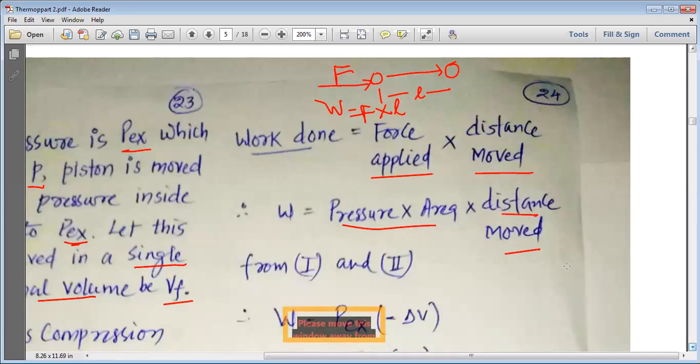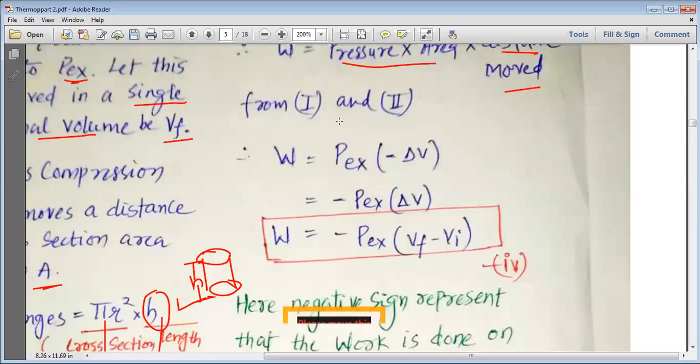So ultimately, from equations 1 and 2, we can write W is equal to P external multiplied by delta V. But delta V is negative, because V final minus V initial gives us the negative value.